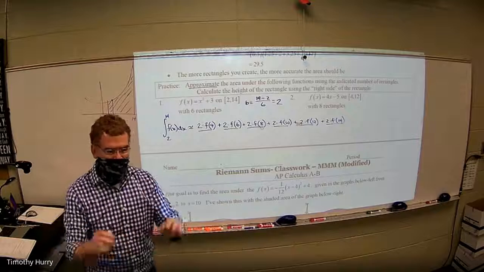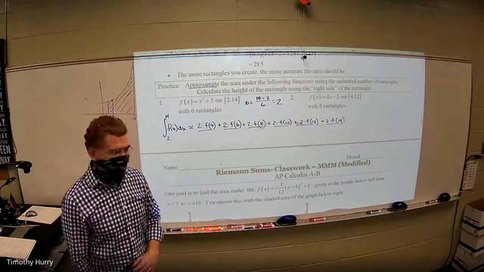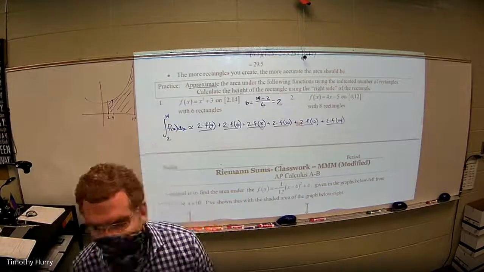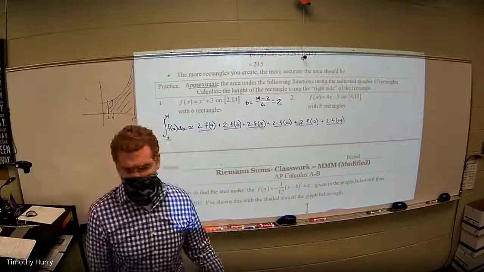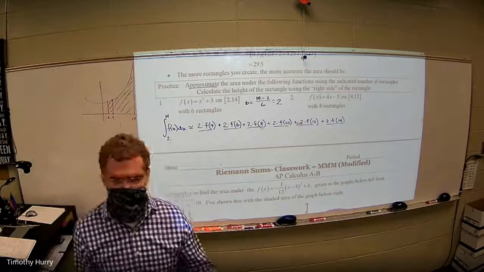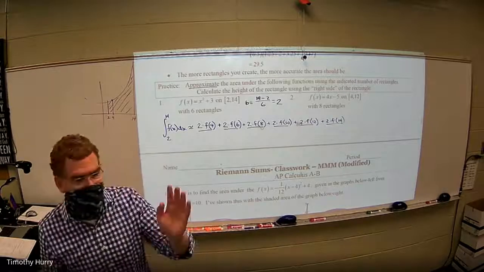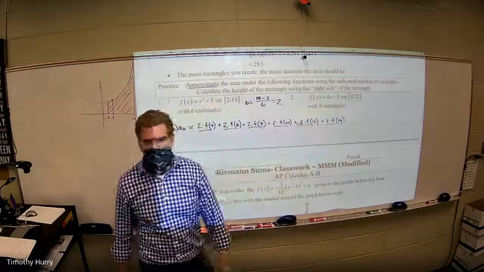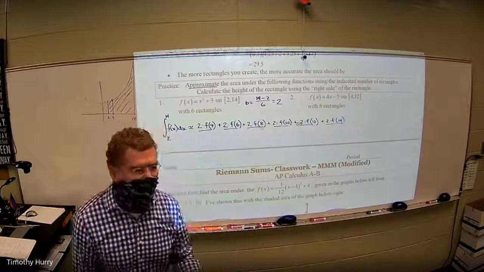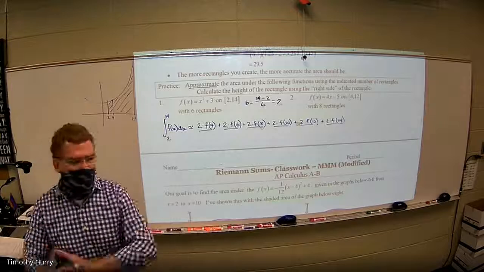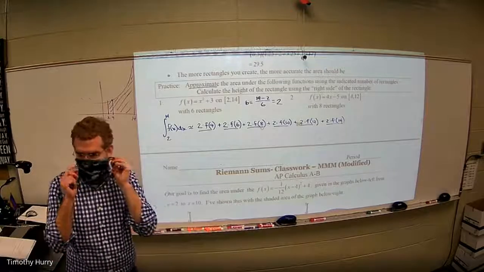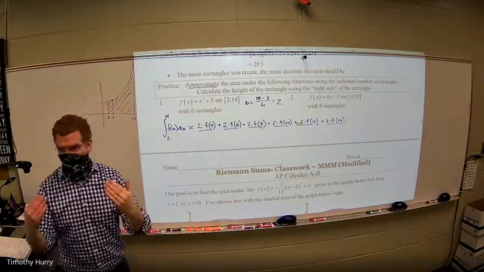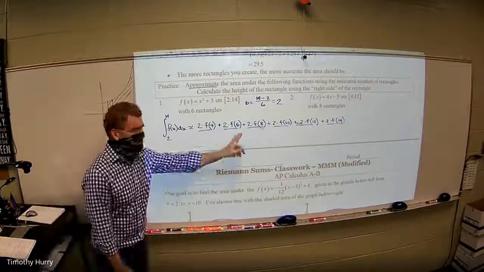Is that making sense so far? It's a really long problem. It is long. And also, and that's another thing I want to mention, you go take this class in college and they'll say, all right, do a Riemann approximation with 14 rectangles. Not in AP. 6 might be the top end. So I asked you to do 6 and 8 right here. On AP, it's like 4, 5, 6. Rarely is it going to be anything more than that. I mean, truly, rarely are you going to see anything more than that. So it's really more about the process to them, showing your setup.